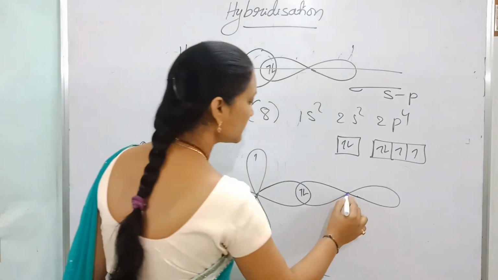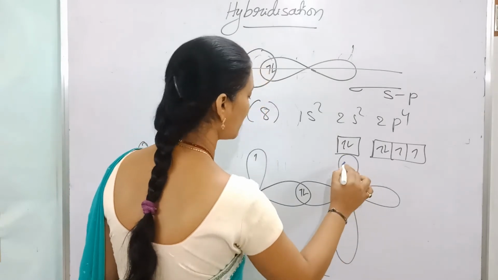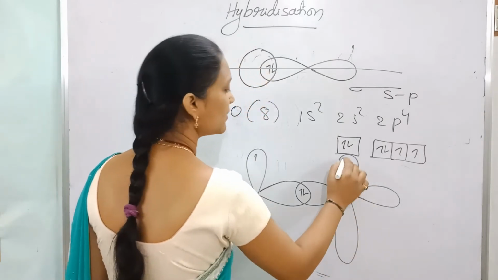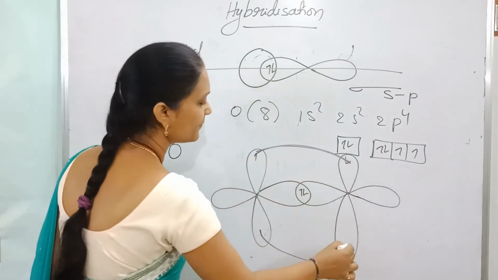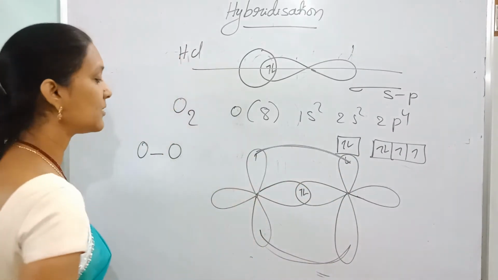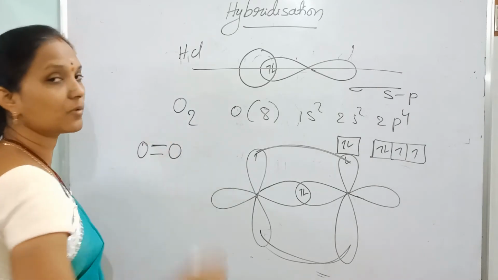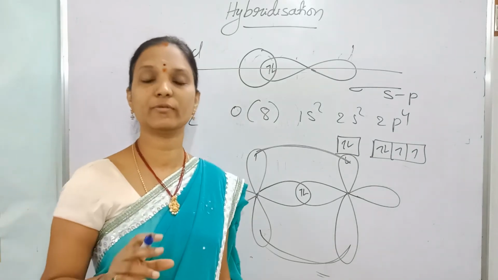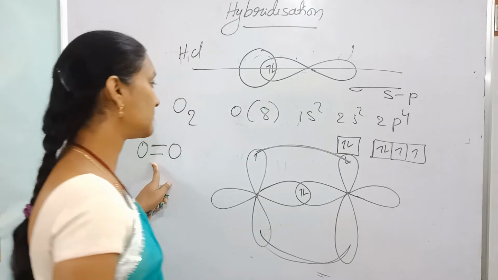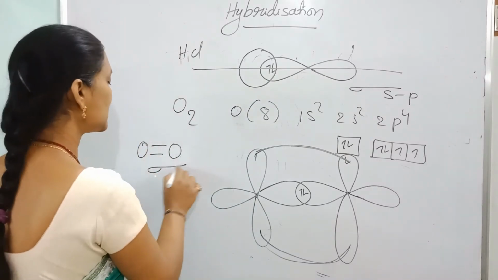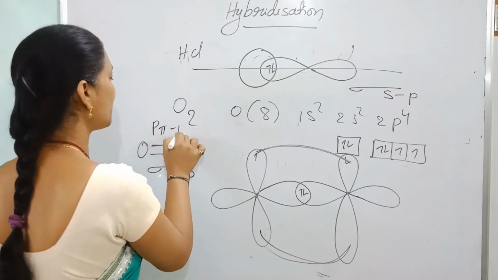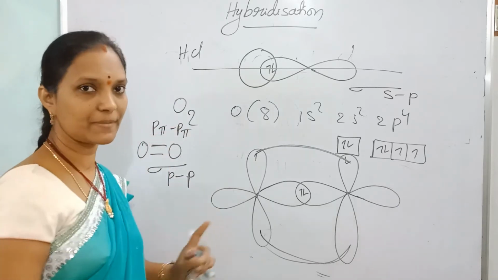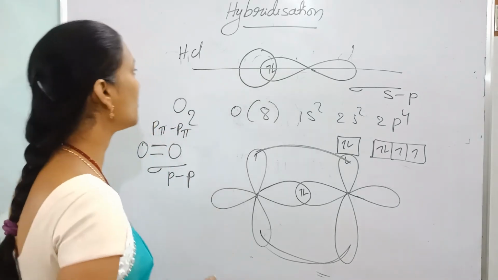Now one more p orbital with an unpaired electron of opposite spin overlaps above and below the axis, which means the bond is a pi bond. So in the O2 molecule, between the two oxygens there is one sigma and one pi bond. This is a sigma p-p bond and a pi p-p bond, with two p orbitals involved in overlapping.